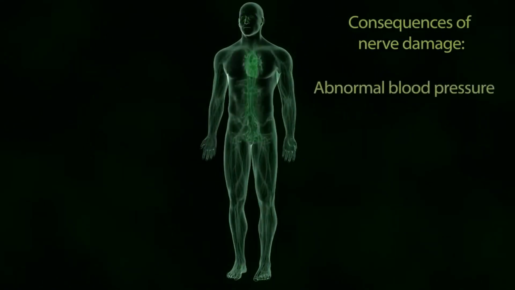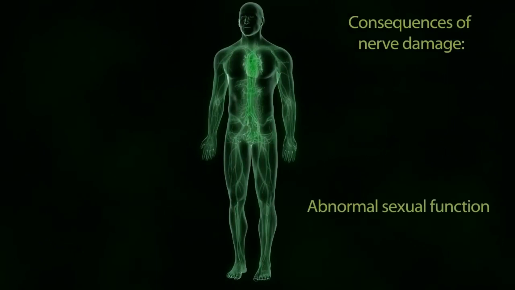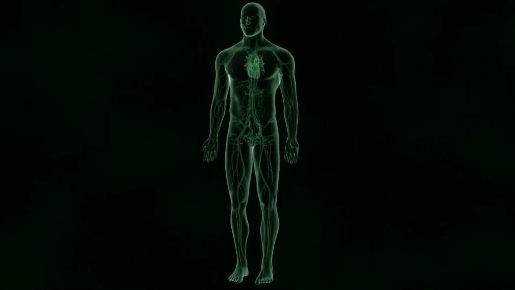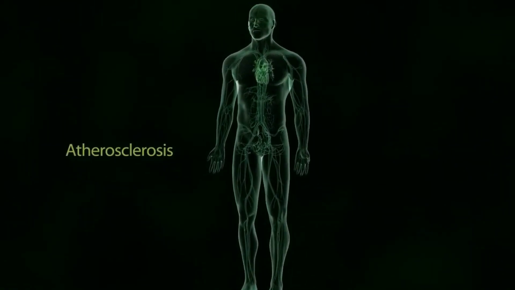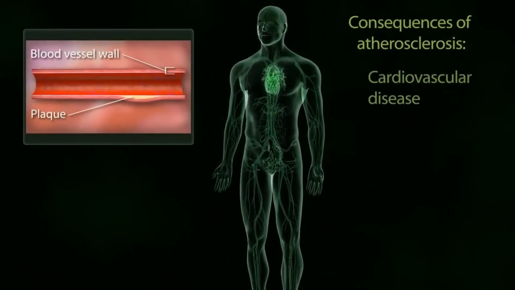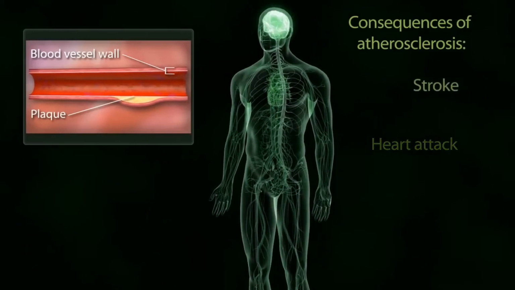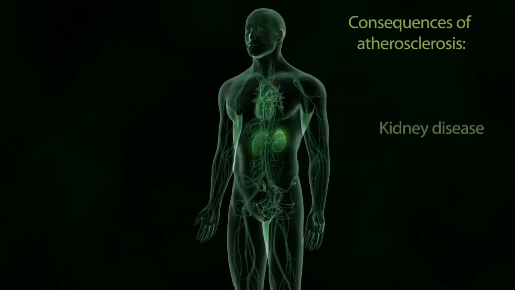Involuntary functions such as blood pressure and heart rate and even sexual function may become abnormal as a symptom of neuropathy. In large vessels like those supplying your heart and your brain, plaque buildup leads to a condition called atherosclerosis. Over time, the plaque can grow and rupture, which can cause cardiovascular disease or a heart attack, or in the brain can lead to a stroke. Atherosclerosis further contributes to end organ damage like kidney or liver disease.